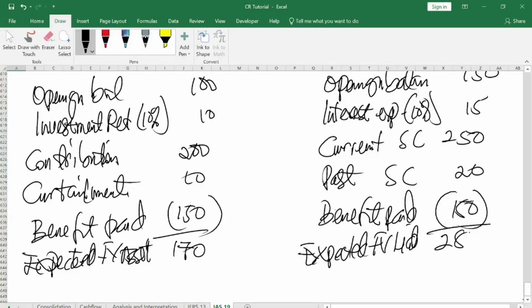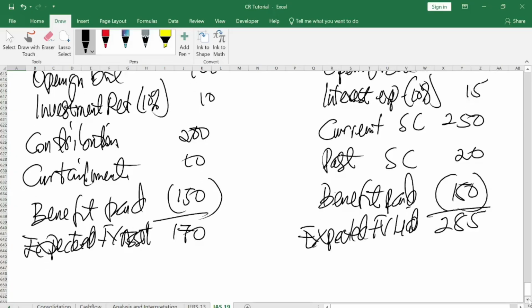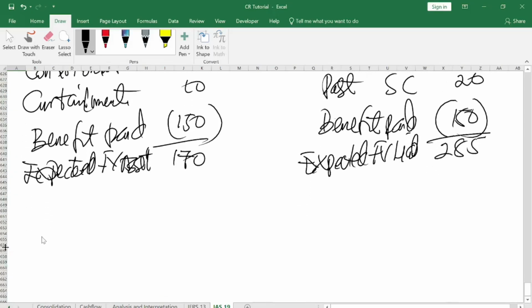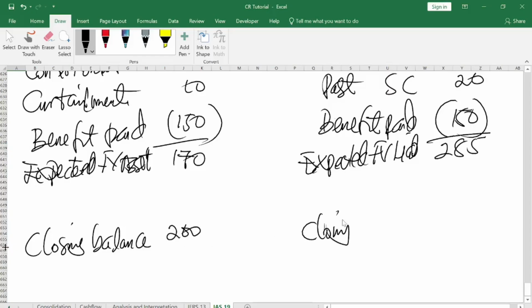285. Good. Now, in the question, they told us the closing balance for assets. They will give it to you in a question. Closing balance for assets here is 200. Closing balance for liability here, they say it was 350. Okay, so let us close it.